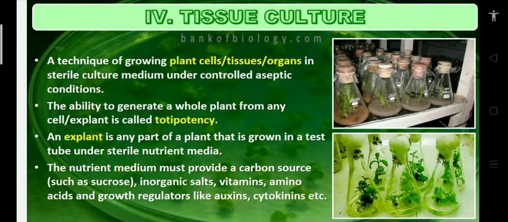After preparation, the medium is poured into the conical flask, as you can see on the right side of the screen. Then it is closed with cotton for proper aeration and exchange of gases.